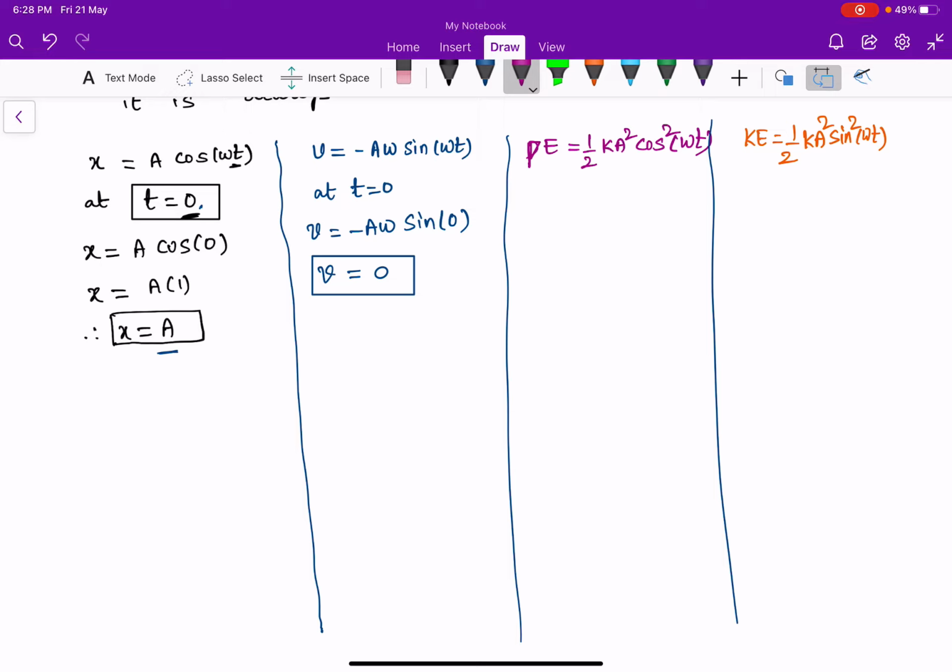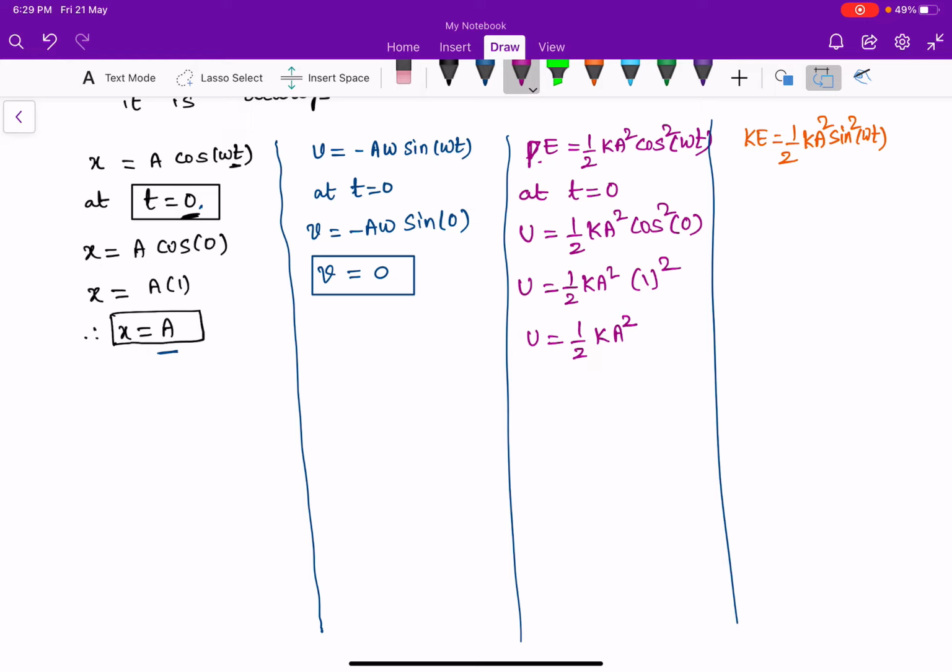Now, take the potential energy function. At t equal to 0, substitute 0 in the potential energy term. Potential energy is equal to half k a square into cos square omega into 0, and cos 0 is 1. So half k a square into 1 whole square is simply half k a square.